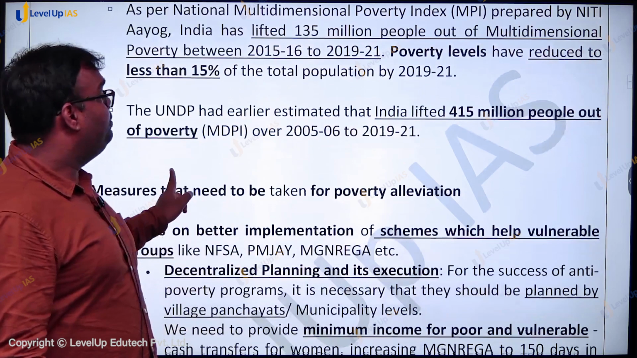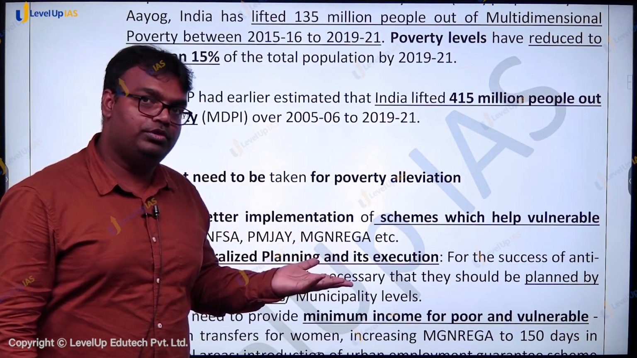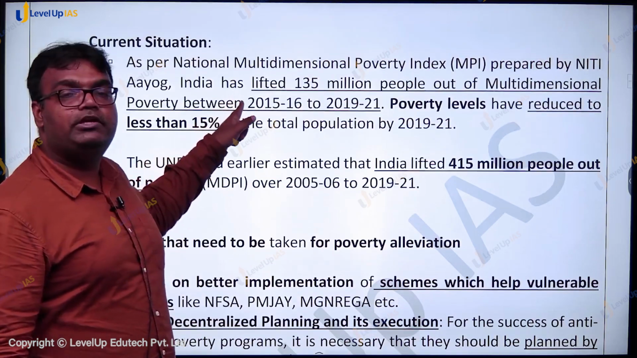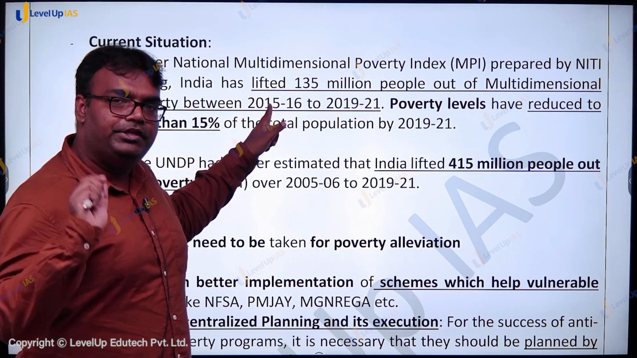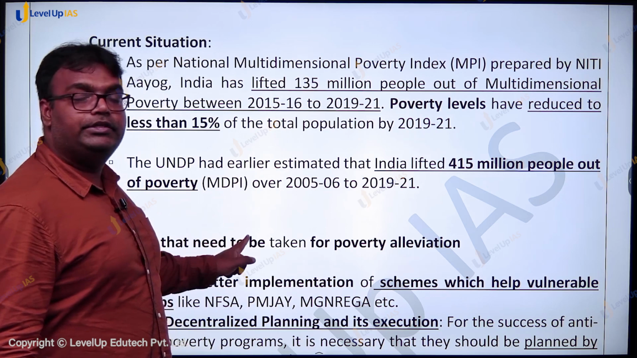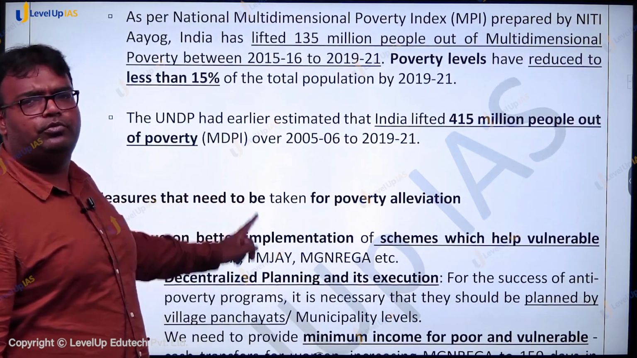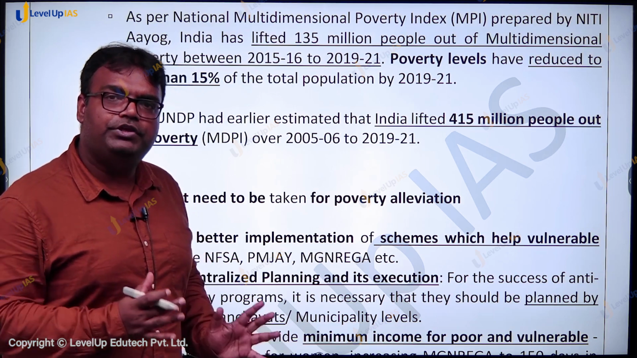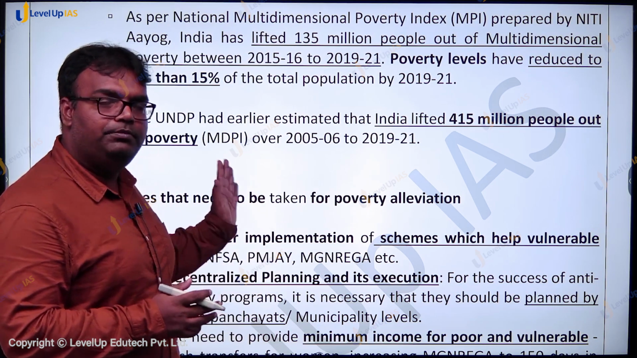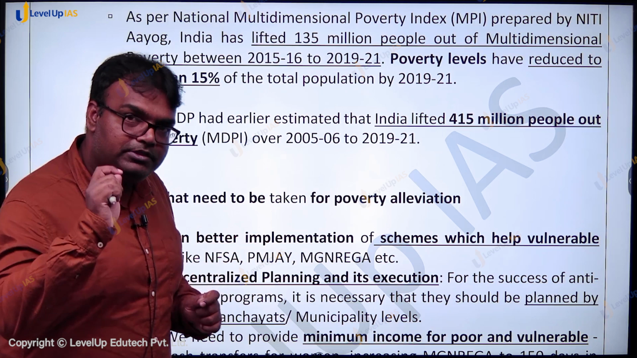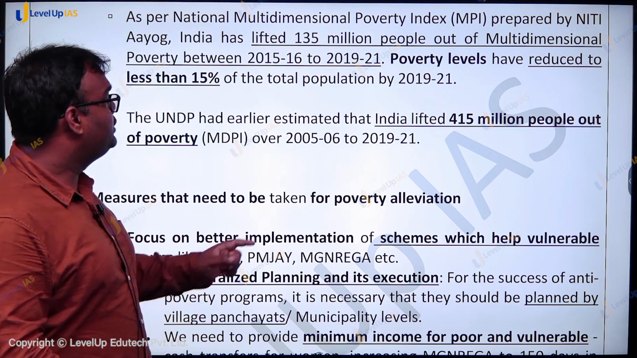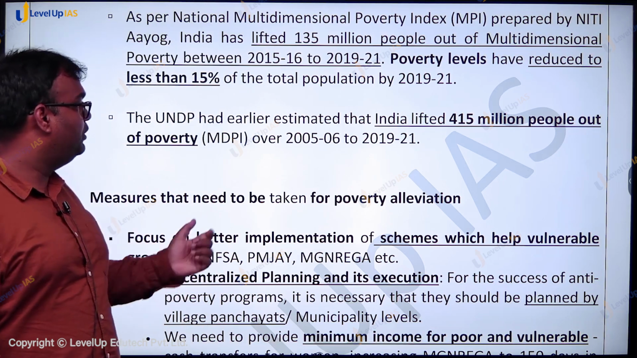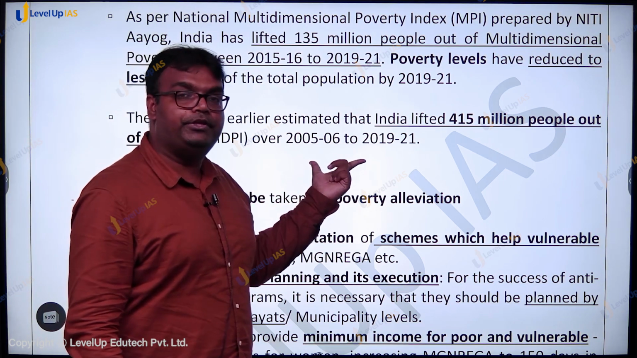Similarly, UNDP has also published a report on multidimensional poverty. Look, this earlier report is the National Multidimensional Poverty Index, prepared by Niti Aayog. This report is by the United Nations Development Programme and an institution under Oxford University. They have created this report, UNDP's Multidimensional Poverty Index, and as per this report also, India has lifted more than 40 crore people out of poverty between this period.